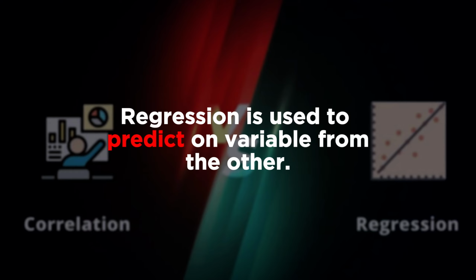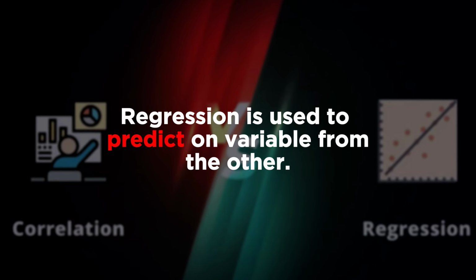And the last important thing we have to pay attention to is the fact that correlation only occurs between two numerical variables. On the flip side, we have regression, which is a bit similar to correlation in some mathematical contexts, but something we need to know is that correlation is used to test the strength of association between two numerical variables, but regression can be used to predict one variable from the other.